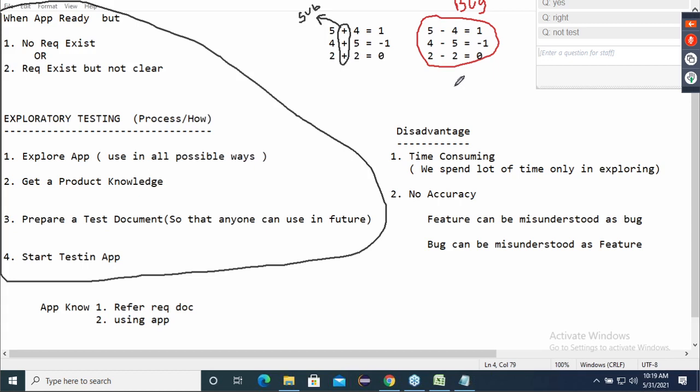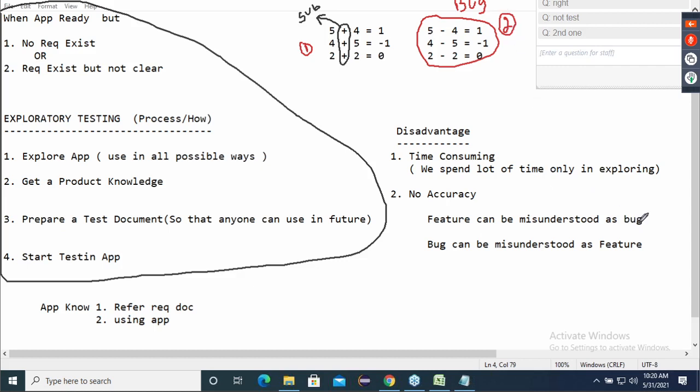Are you understanding, guys? If you have understood, tell me which one out of these two examples is an example for a feature being misunderstood as a bug. Since I don't have the knowledge, or since I don't have the requirement, a feature is misunderstood as a bug. Which one? Example number 1 or example number 2? Assume this is example number 1 and this is example number 2. Think and then give the answer. Today also when I teach, I think and give the answer. I don't simply throw that I know the knowledge. Second one.